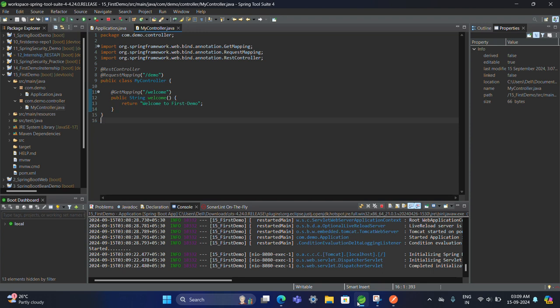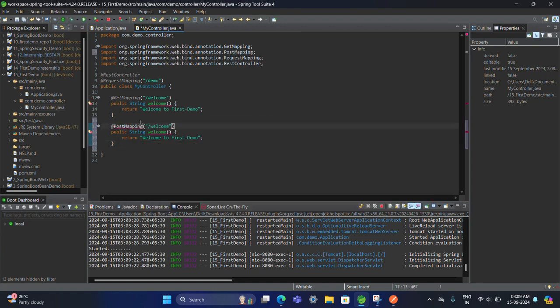But as we know, we are going to deploy this, so let's create a more complex API which does some operations. For this, let's use PostMapping because I'm going to pass some parameters, and let's call it add.